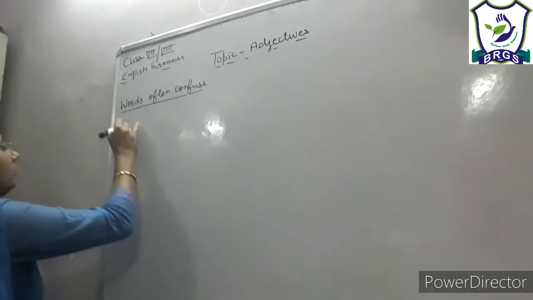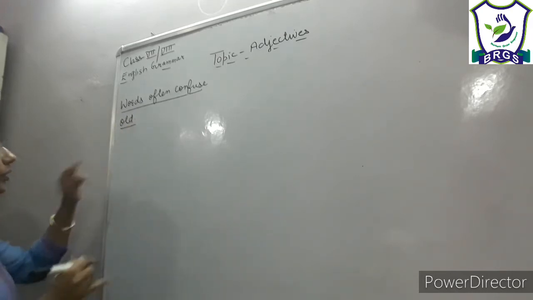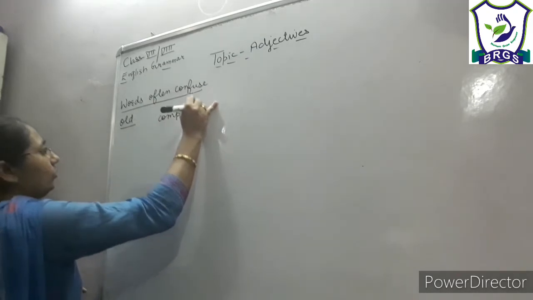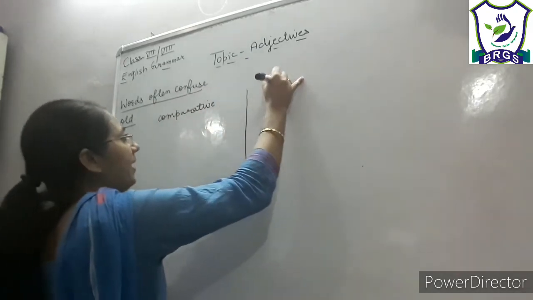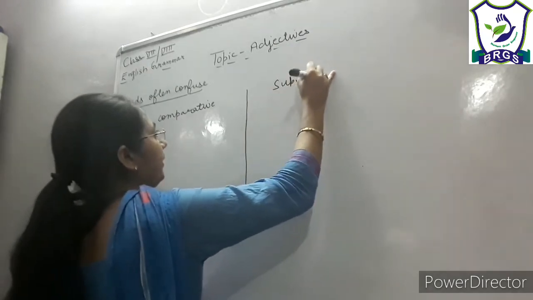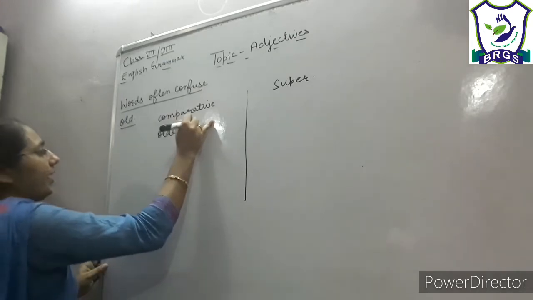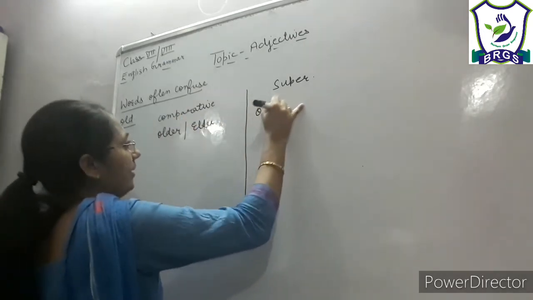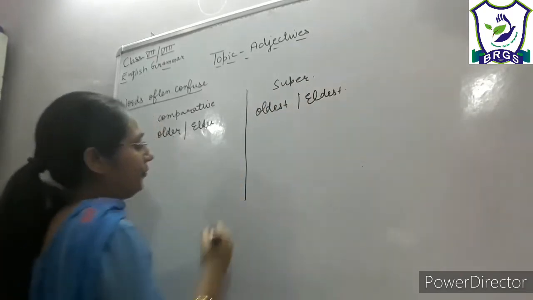Next we have old. Adjective old has two ways to change it into comparative and superlative degree. It changes into older as well as elder, and oldest as well as eldest, right?